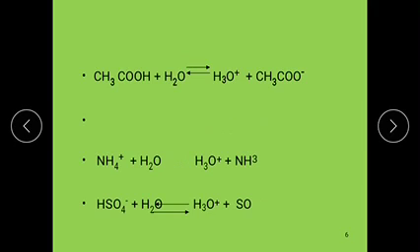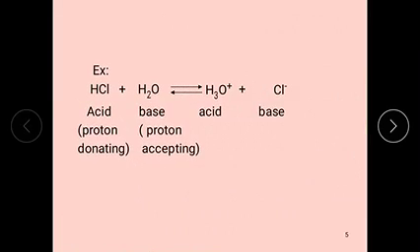That is an Arrhenius acid. And an Arrhenius base is a substance which can produce OH minus ions in aqueous solution.